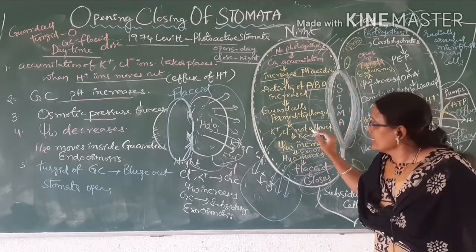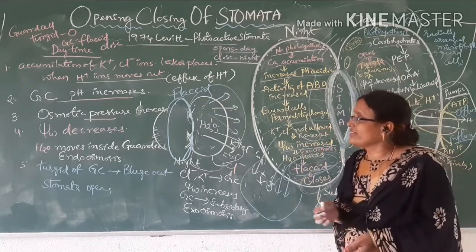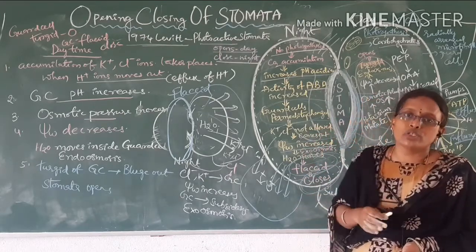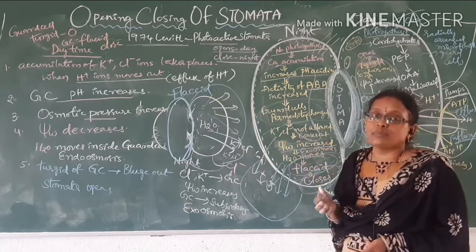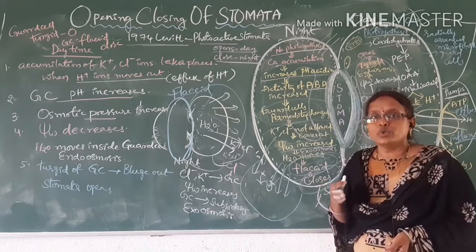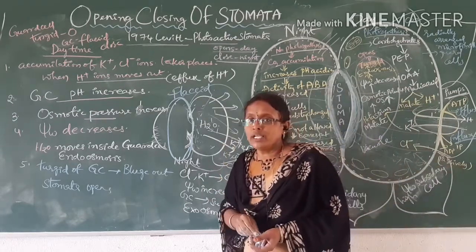Not only this, in succulent plants like desert plants, due to the accumulation of organic acids the pH is going to be changed. That helps in the opening of stomata during the night time. This is about the theory which is proposed by Levitt.